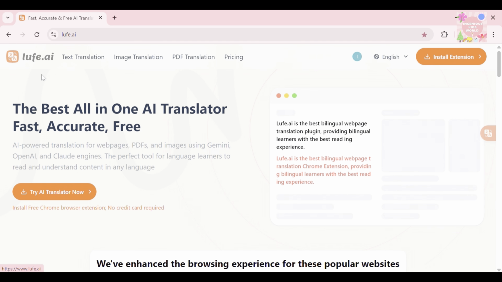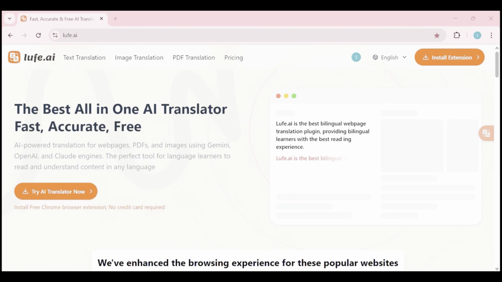I really recommend Lufe.AI. It's a very amazing website. It's very easy to use.